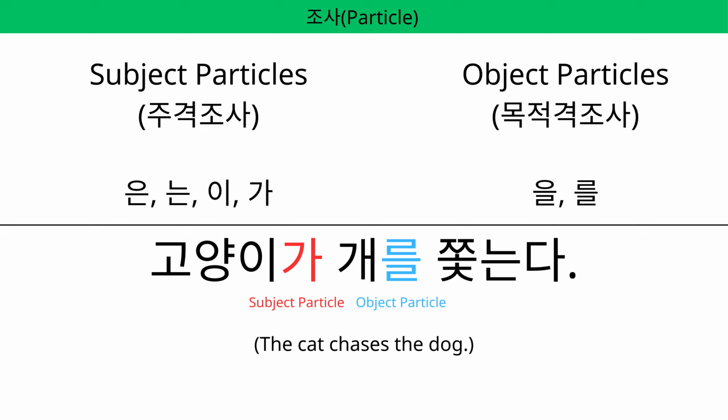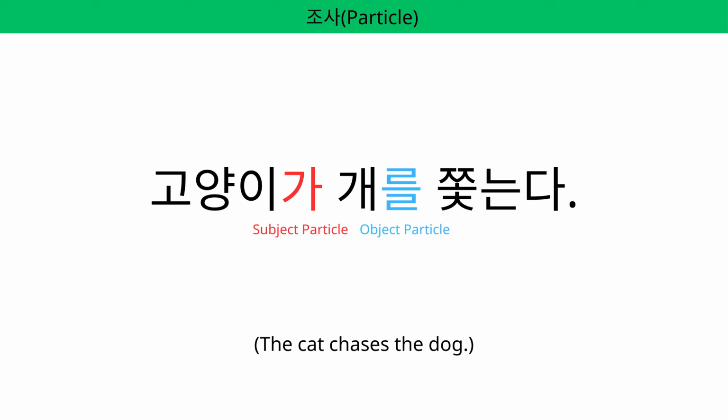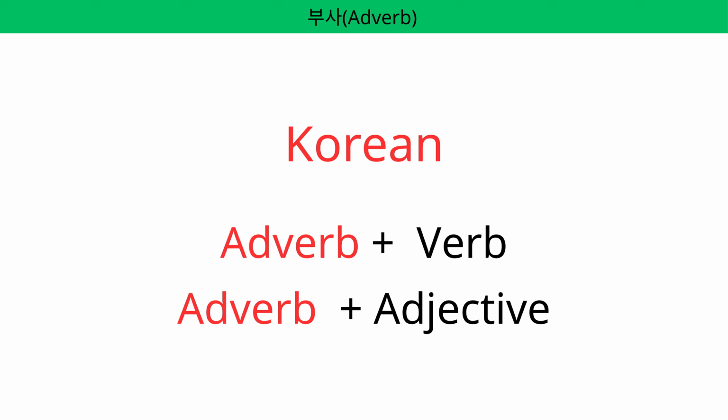As you saw in the sentences, these particles come directly after the subject or object. 은는 이가 come attached to the subject and 을 를 come attached to the object. For example, 비는 피자를 샀다. 고양이가 개를 쫓는다. Now let's move on to adverbs.